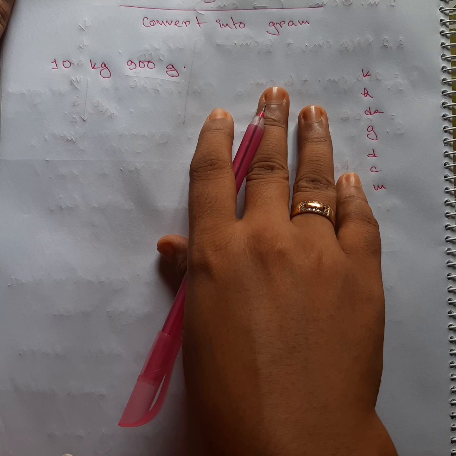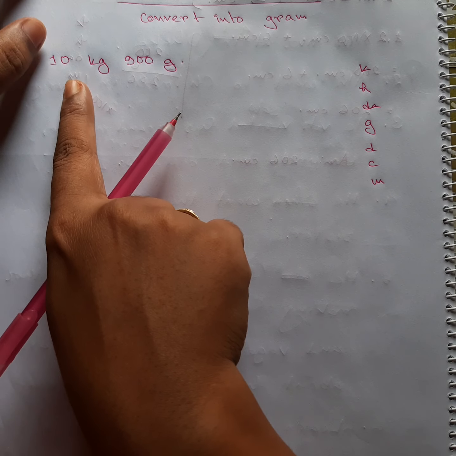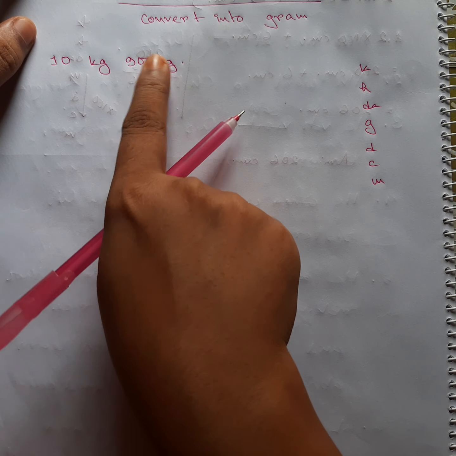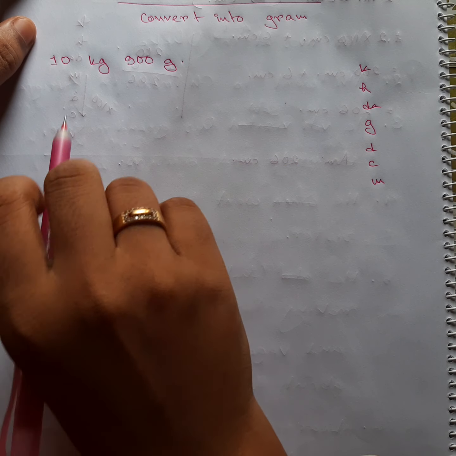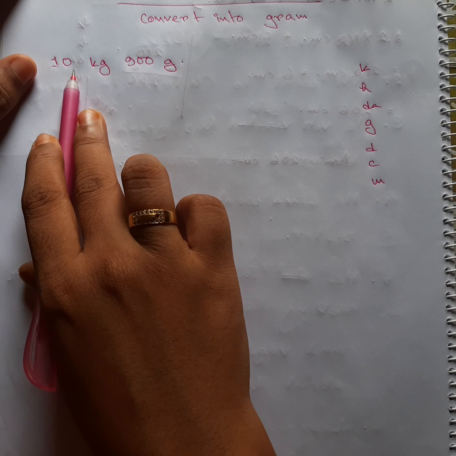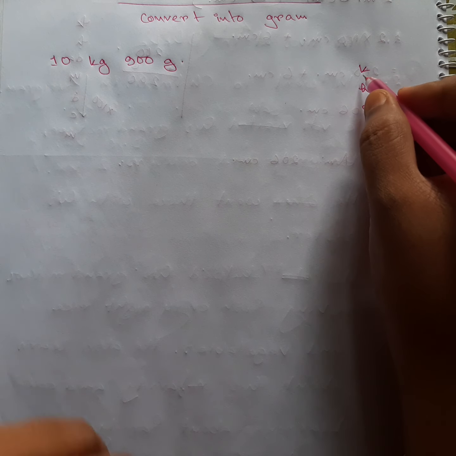Okay, now we are here, we are converting into gram. We are converting the weight part into gram. You can see 10 kilogram and 9 grams. So the gram part will just stay as it is. Okay, we are going to just work on 10 kg, kilogram. So kilogram is over here on the topmost part.